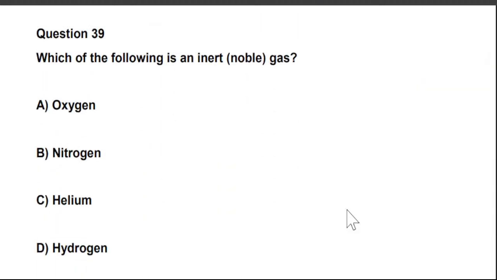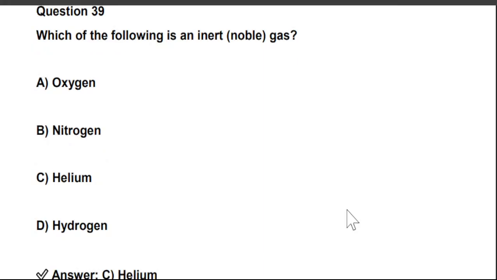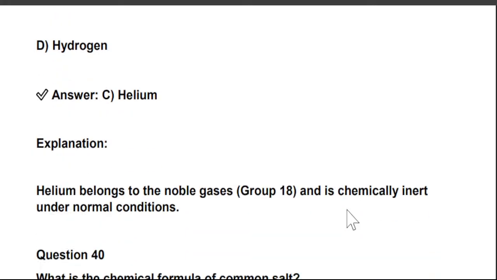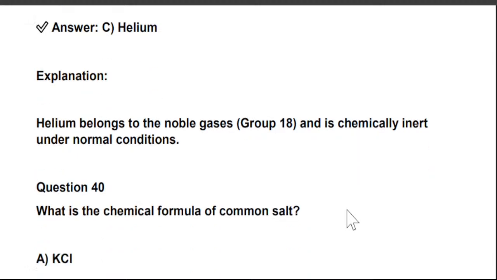Next question is, which of the following is an inert or noble gas? A. Oxygen, B. Nitrogen, C. Helium, and D. Hydrogen. So helium is known as the inert gas. Helium belongs to the noble gases group 18 and is chemically inert under normal conditions.